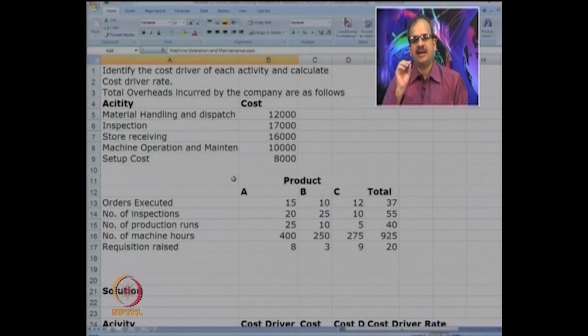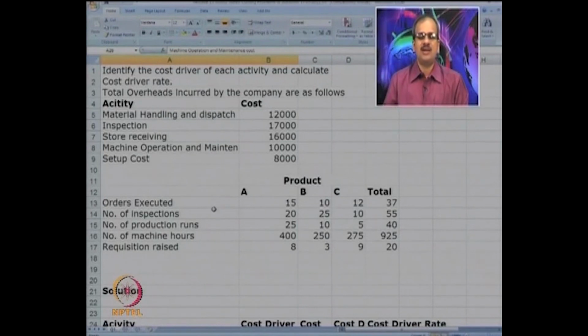Just think over that. First item, material handling. What will be the appropriate cost driver for the same? You can easily relate that material handling has some relation with orders executed. So we will try to link material handling to orders executed. Next is inspection. What could be the appropriate cost driver? Again, if you look at the information given, you can see that the number of orders is given. So we can link inspection cost to the number of orders. Then store receiving, setup costs and so on.